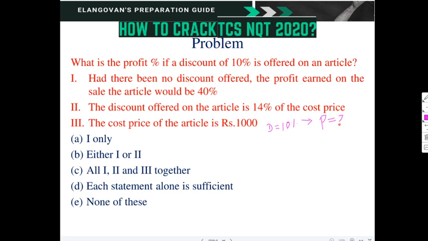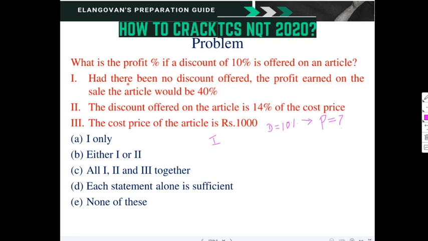This is my question. Now the first statement is: had there been no discount offered, the profit earned on the sale of the article would be 40%. If the discount is 0%, then the profit percentage is 40.